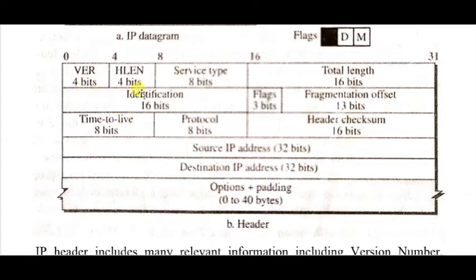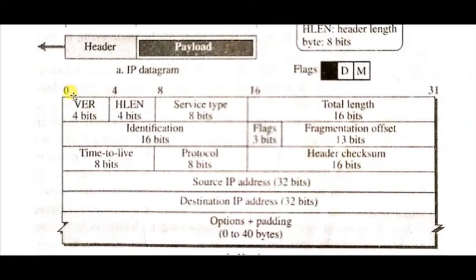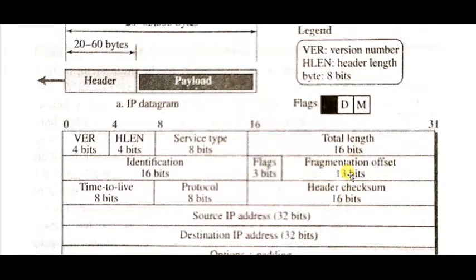So the header format is a field from 0 to 31. How many fields does it contain inside? We can count here: 1, 2, 3, 4, 5, 6, 7, 8, 9, 10, 11, 12, 13. So we have 13 fields here and the last one is optional, which carries the options and padding information. So the remaining 12 fields are the header information.